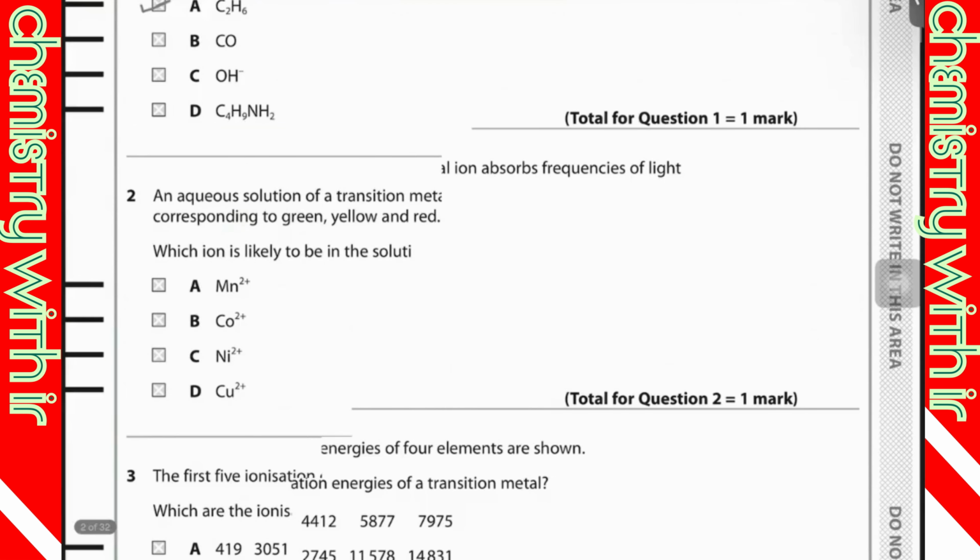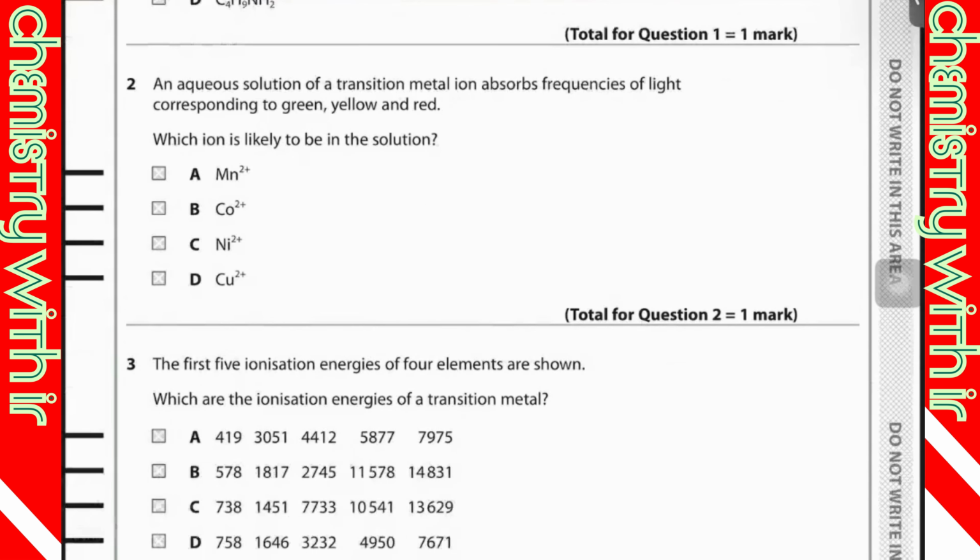Question number two: an aqueous solution of a transition metal ion absorbs frequencies of light corresponding to green, yellow, and red. So which ion is likely to be in the solution? Remember, when they absorb these frequencies of light, it means that we cannot see this color. It's understood, because when something emits a frequency, we can see that color. Emitted color we see. We cannot see absorbed color. So green, yellow, and red, we cannot see these colors.